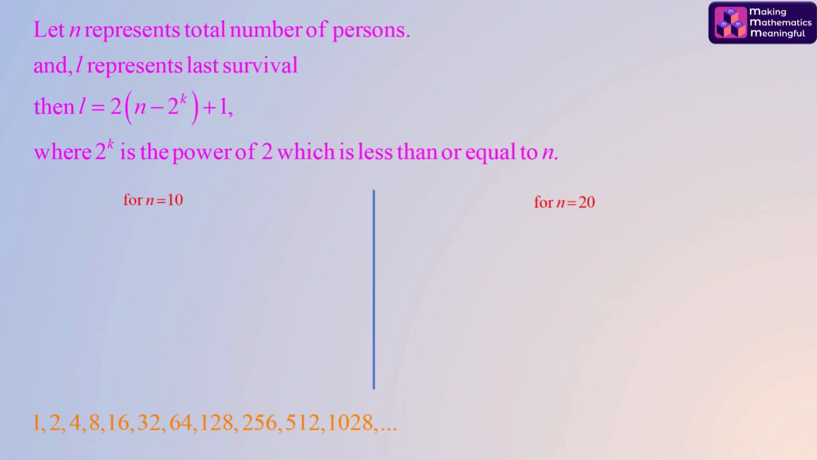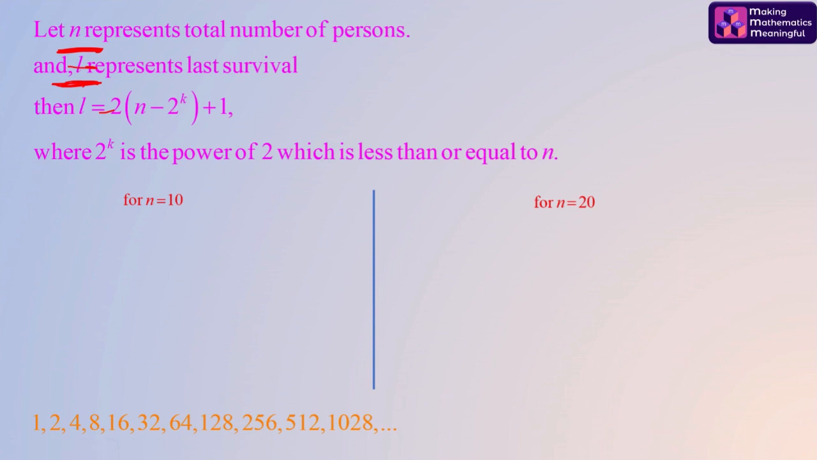Let n represent the number of persons and L represent the last survivor. Then the last survivor is given by the formula L = 2 times (n minus 2^k) plus 1, where 2^k is the power of 2 which is less than or equal to n. Becoming more technical to understand, I can feel that. Anyway, let me explain this.